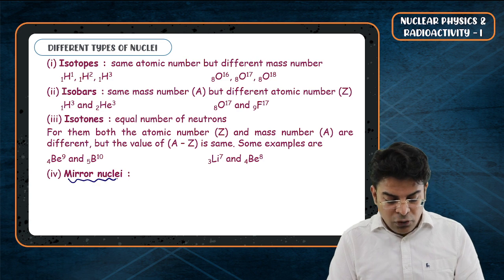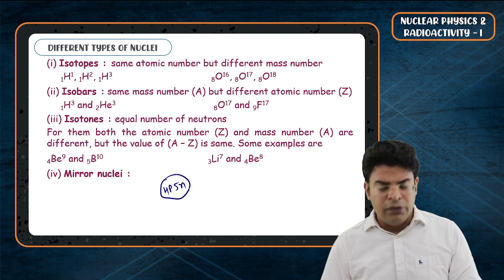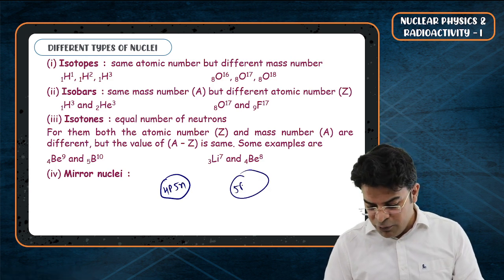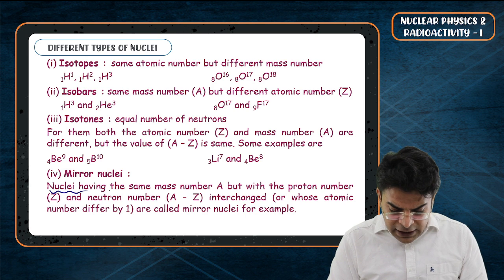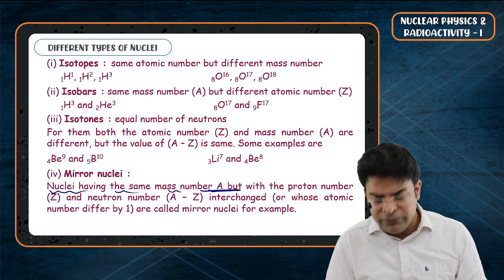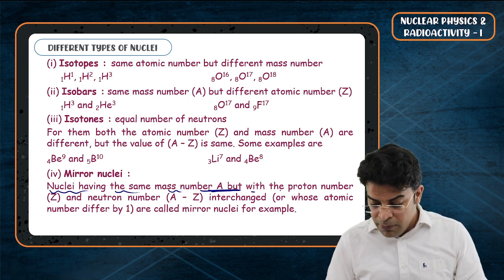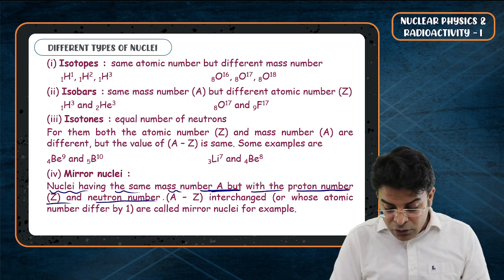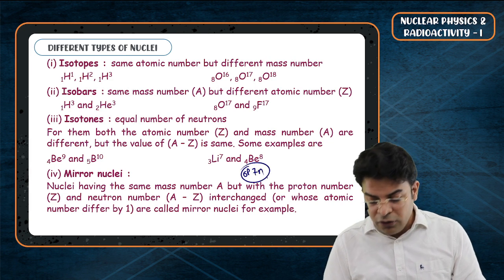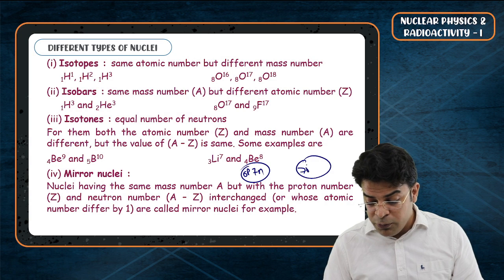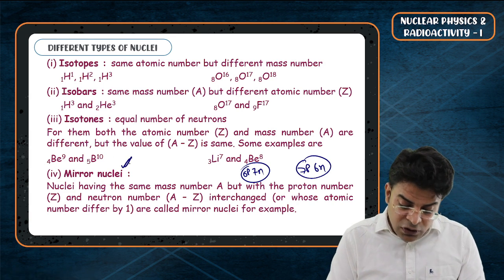Now we will talk about mirror nuclei. Mirror nuclei means that if the first nucleus has 4 protons and 5 neutrons, then the second nucleus should have 5 protons and 4 neutrons. This is the meaning of mirror nucleus. So for nuclei having the same atomic mass number, the sum of the number of protons and the number of neutrons has to be the same, but with proton number Z and neutron number A minus Z interchanged. So if the first one has 6 protons, 7 neutrons, then the second one should have 7 protons and 6 neutrons. The numbers of protons and neutrons are interchanged. Such two nuclei are said to be mirror nuclei.